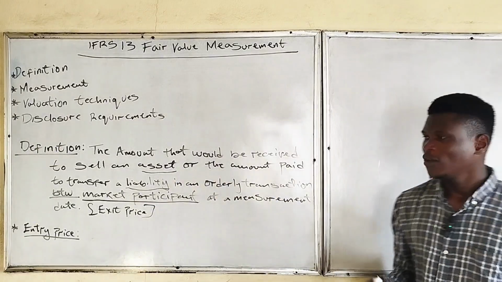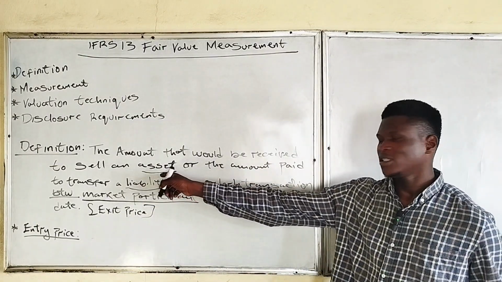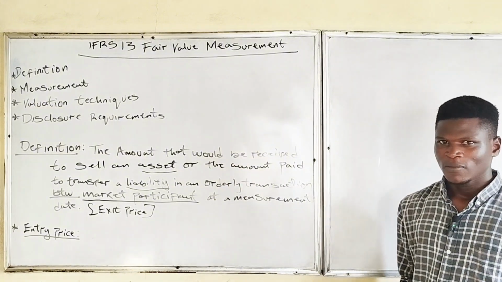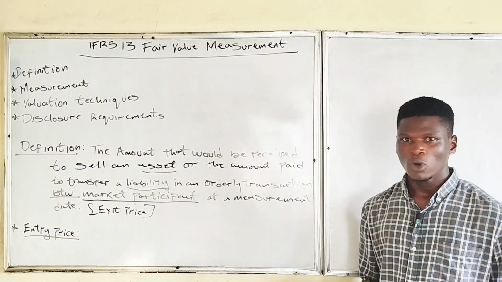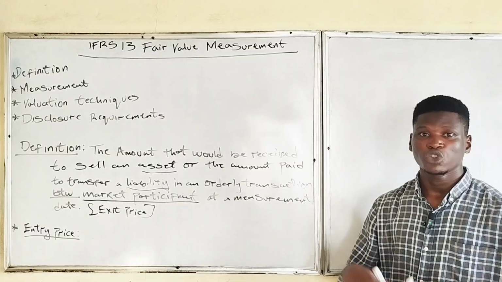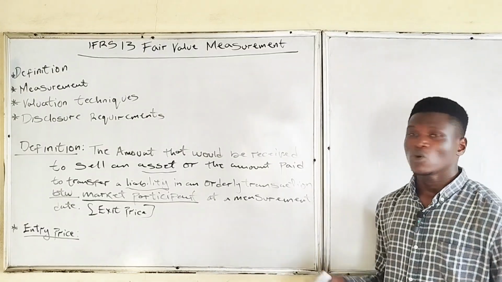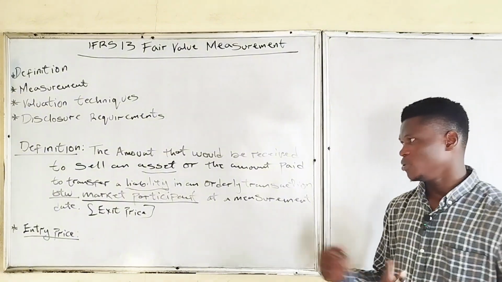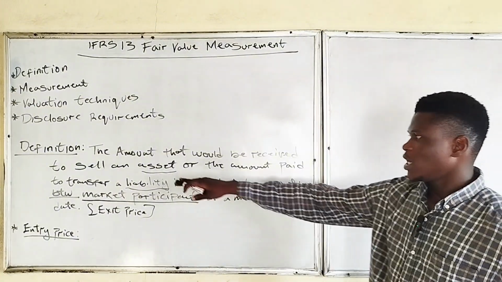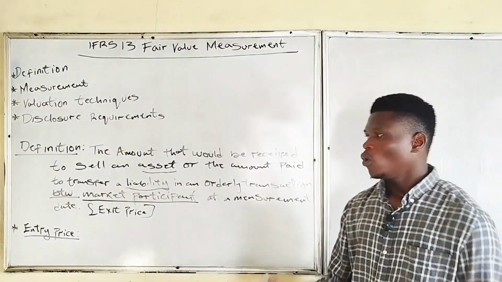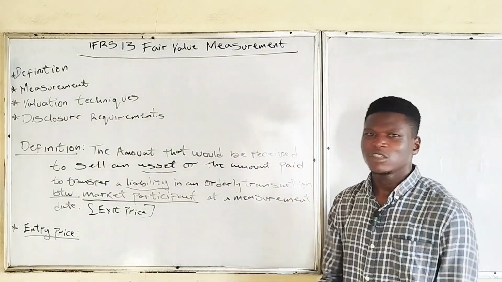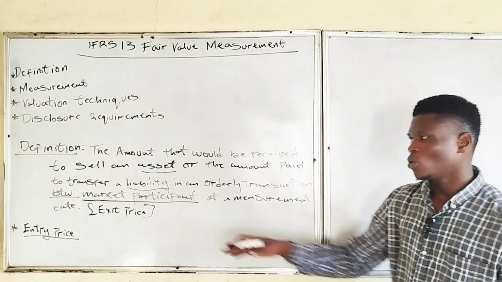For example, if you are selling an asset at a particular date, we must have purchased this asset initially before we sell, or we must have built it ourselves. We must have constructed it, because assets are not only things that you purchase; you can build assets yourself. So either we've constructed this ourselves or we purchased it. The amount spent at the initial stage of this asset is called entry price.